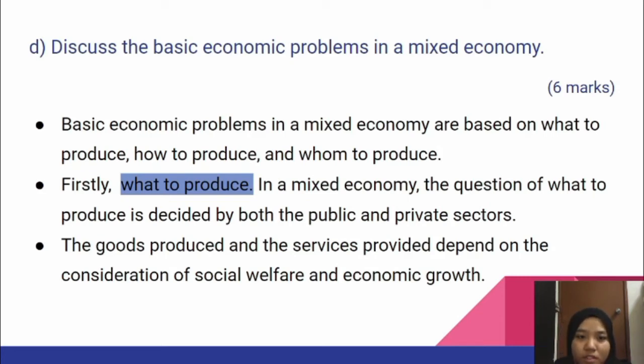Consumers' preferences influence the production decisions of the firms. Production in the private sector is also controlled and regulated by the government through monetary, fiscal, and price control policies. In the public sector, it is the planning authority that decides what to produce and how much to produce, keeping in mind the overall national objectives.